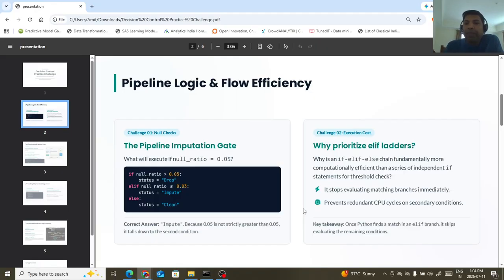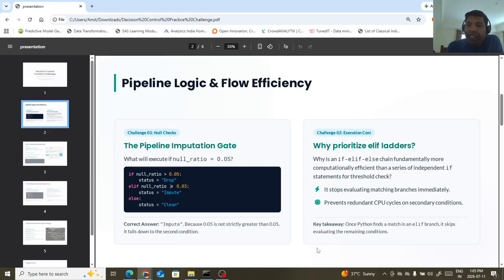Why is an if-else chain fundamentally more computationally efficient than a series of independent if statements for threshold checks? Because normally we write the if, elif, else chain, right? And we can say this is a block of code. So people ask why this is a more efficient way to write rather than writing multiple if statements. Okay, so look at here. It stops evaluating matching branches immediately and prevents redundant CPU cycles on the secondary conditions.